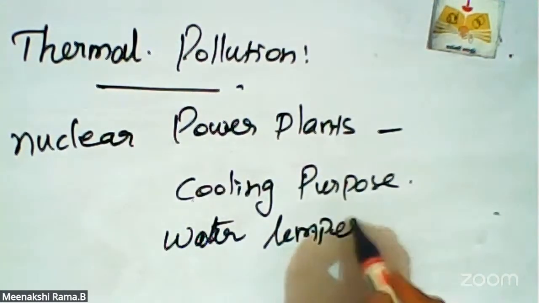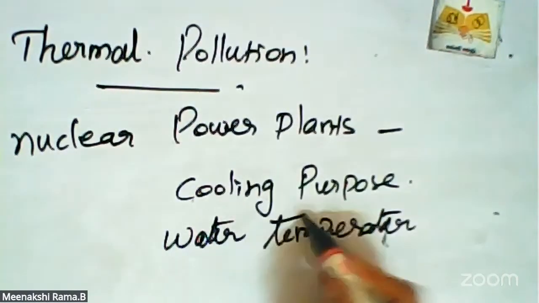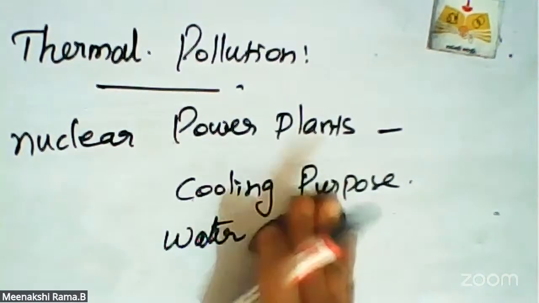The hot water joins the cool water, which is harmful for the organisms.